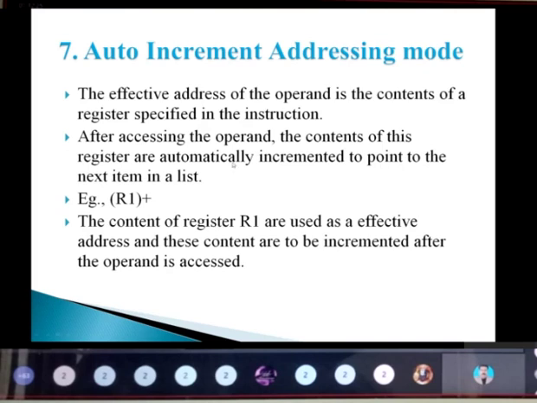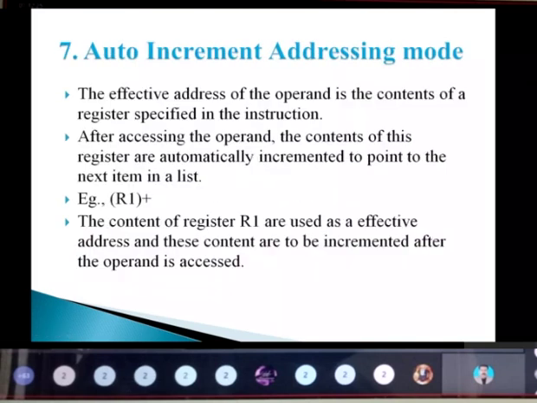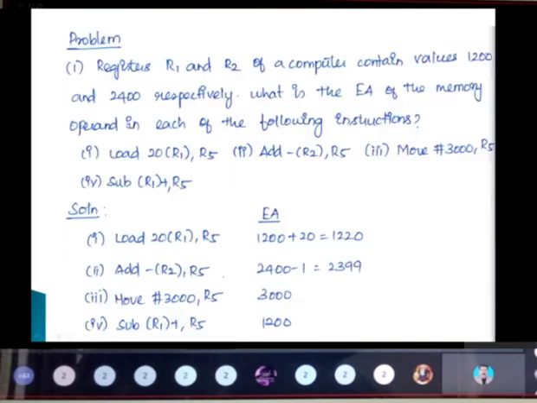R1 plus means the content of register R1 is used as the effective address, and it is incremented after the operand is accessed. That is the meaning of auto increment, where we can have post increment or pre increment. Next is auto decrement. Same thing, but instead of incrementing it will be decrementing. Here also we can have post and pre decrement.